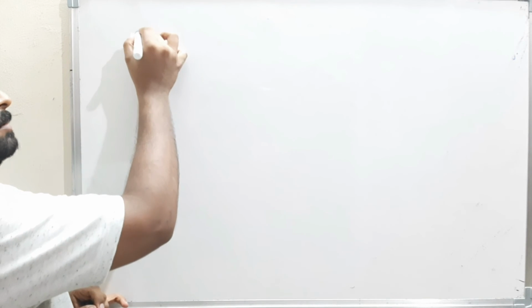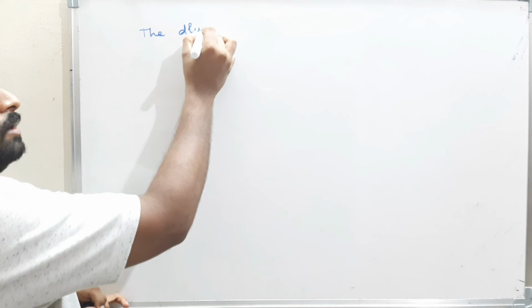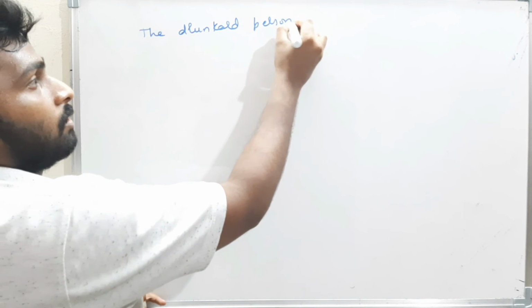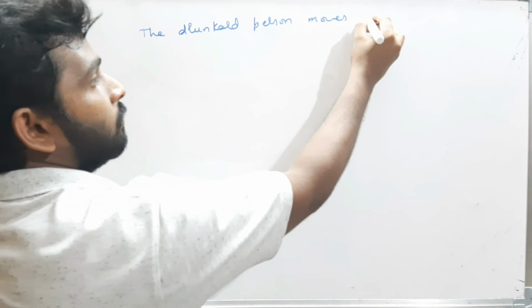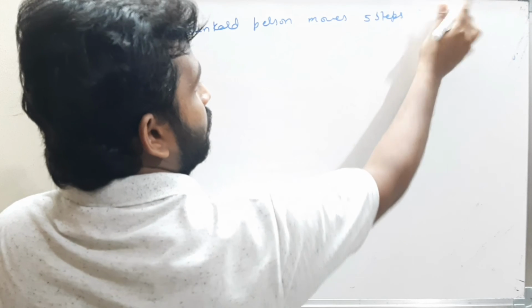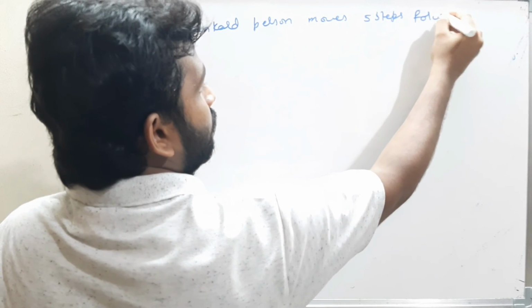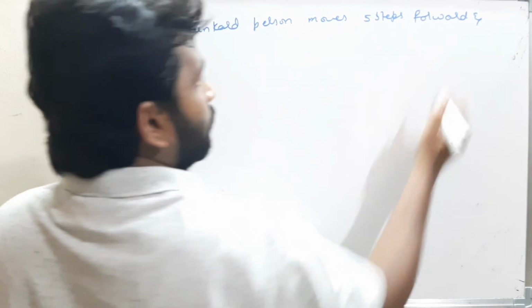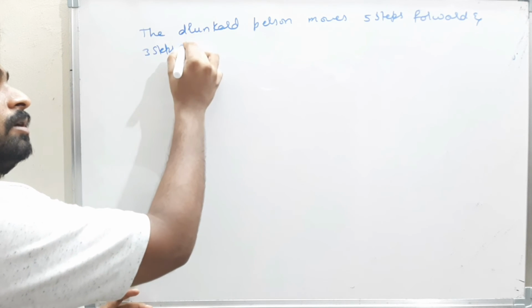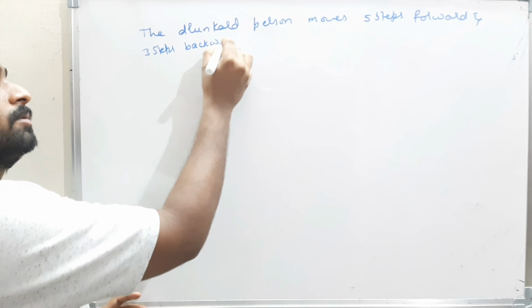A drunkard person moves 5 steps forward, and then 3 steps backward.